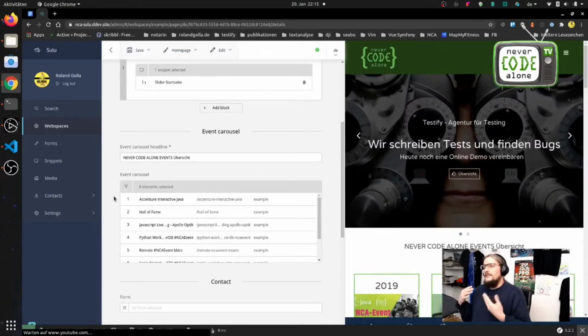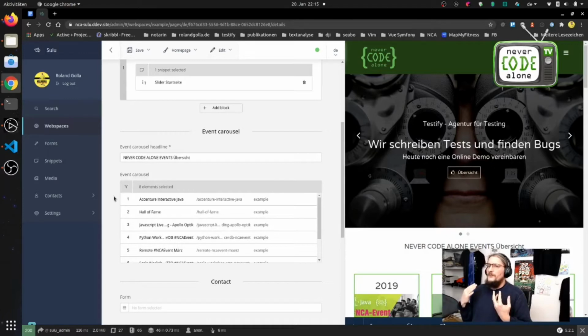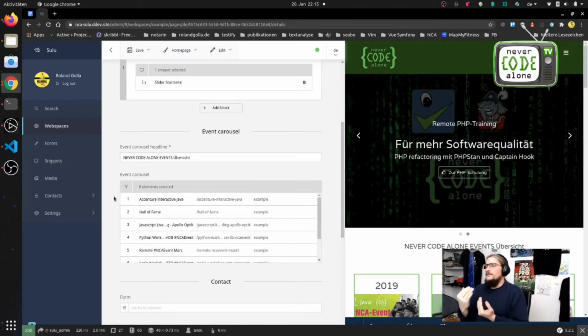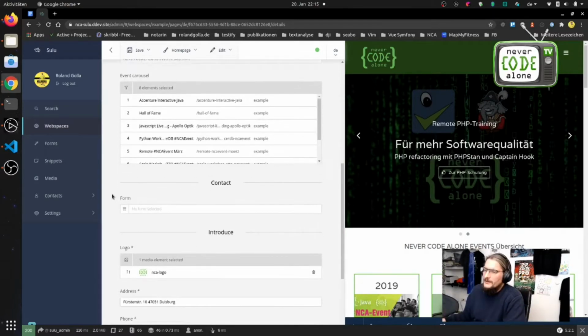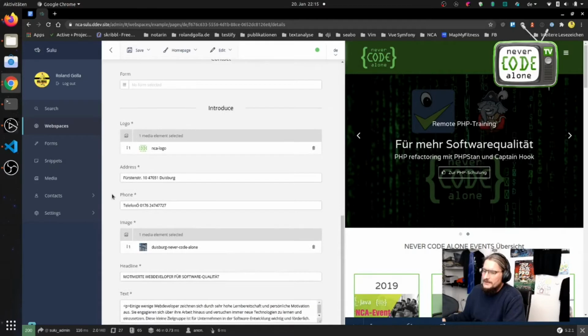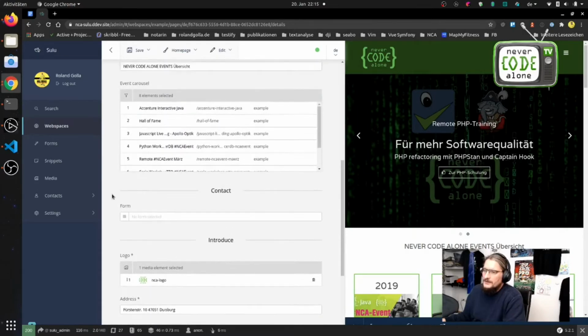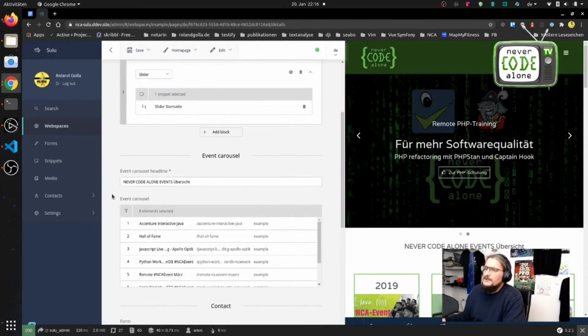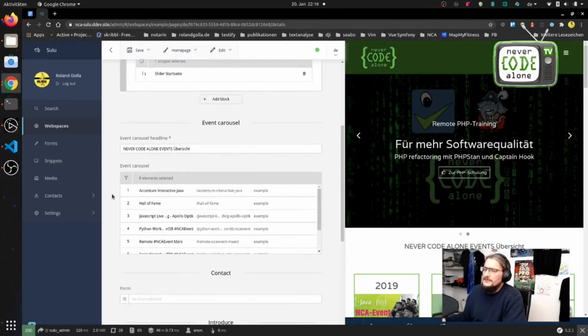You know that there are items from Meetup together with items from my pages. And yeah, the rest here is some really simple elements. So let's see this event carousel here.